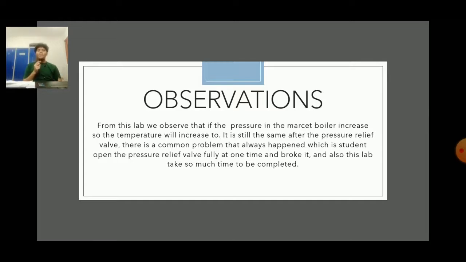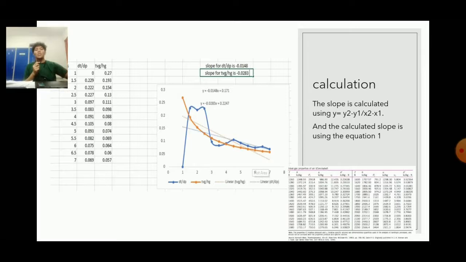The common problem when we do this experiment happened at the pressure relief valve, when a student opened the valve fully at one time and caused the pressure relief valve to explode, and the Marcet boiler was broken until it was fixed. The second problem that we see from this experiment is that it takes too much time. And let's move to the calculation.